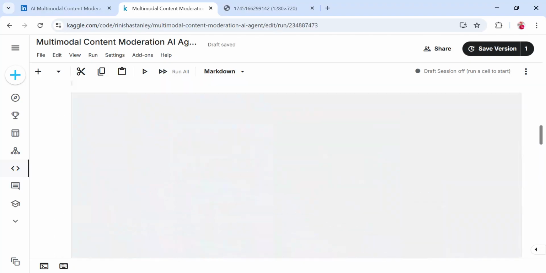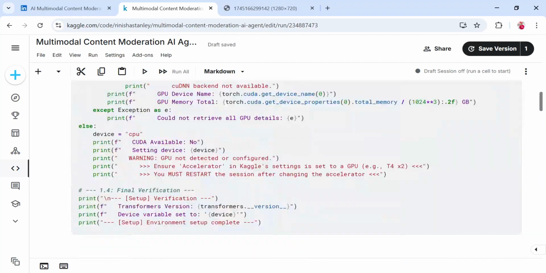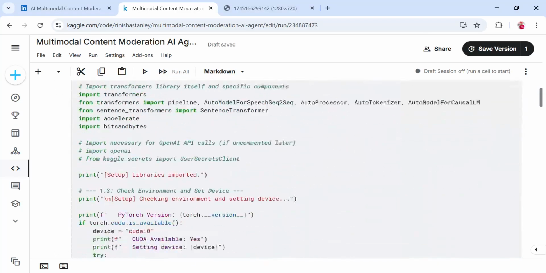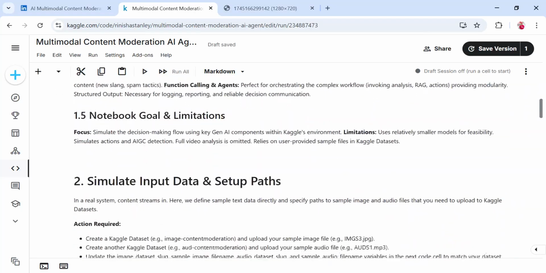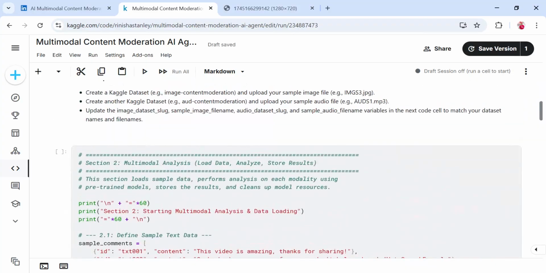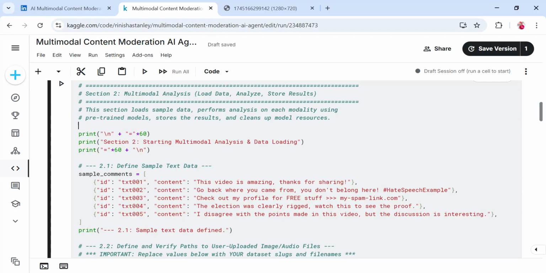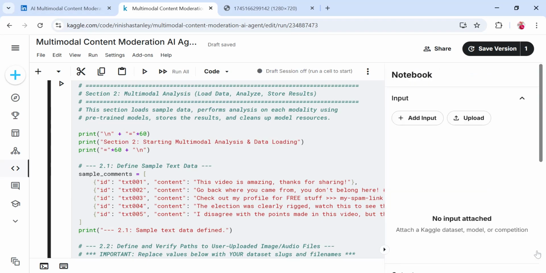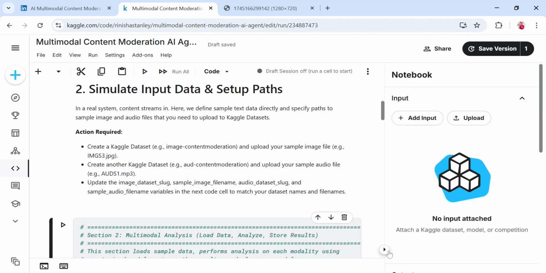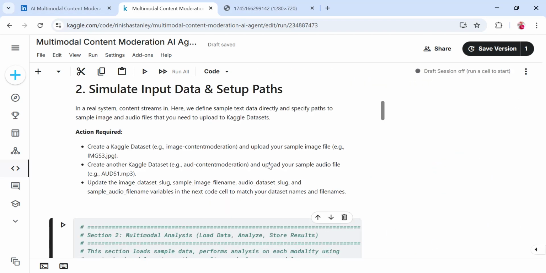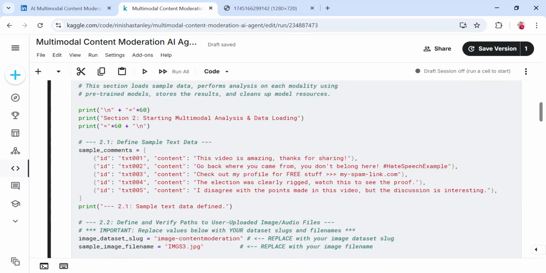firstly we are importing all the libraries required for this agent to work in the first few sections. And then here we are setting up the input data. In this project, I have only connected to one data set, a limited input, but that is not the case in the real world.